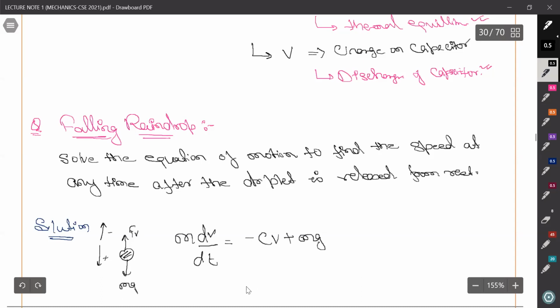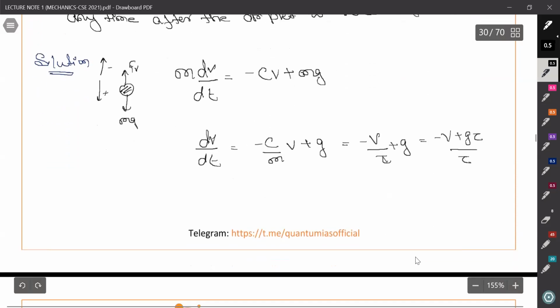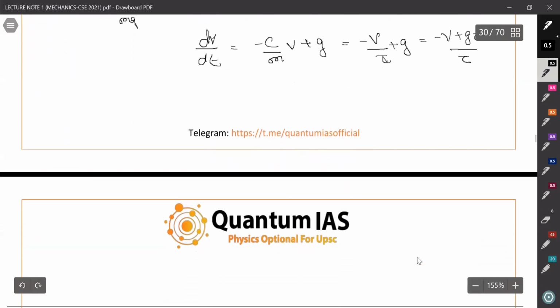Also, we can write that dv by dt equals minus v by tau plus g, which in turn is minus v plus g tau by tau. So now we need to find the equation.